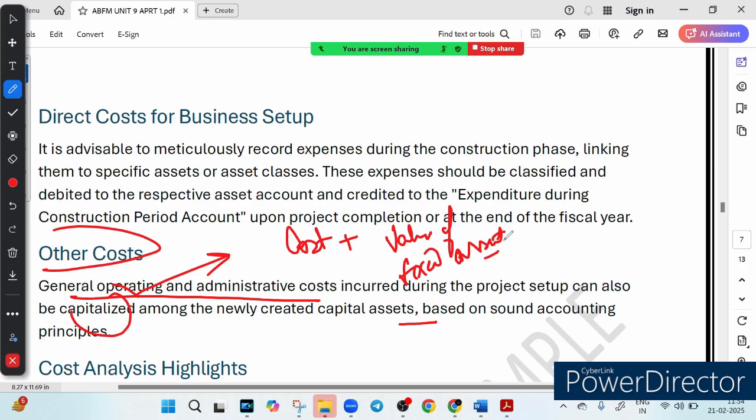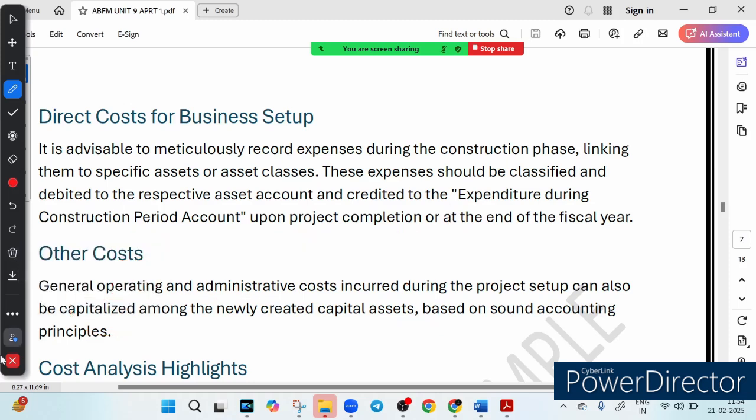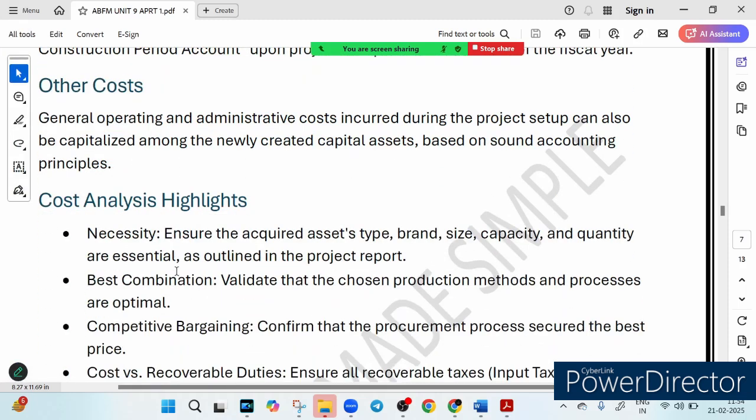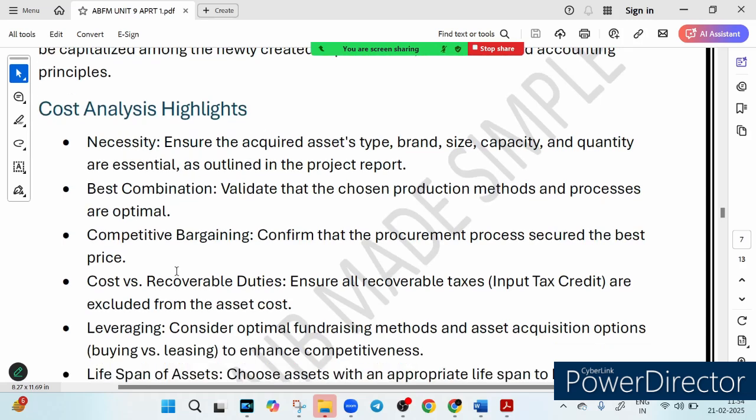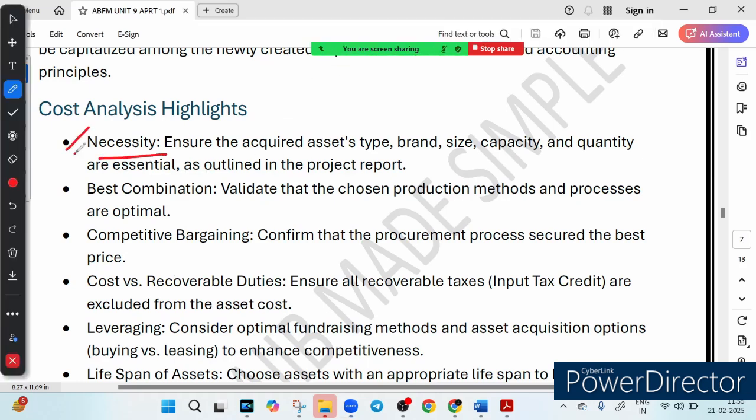Now cost analysis. It means making sure that every rupee counts. Before spending big money on an asset, a business needs to ask themselves some critical questions. What are the questions they need to ask? First of all, is this asset really needed? That means right type, right brand, etc. What is the necessity of this asset? They need to ask this.